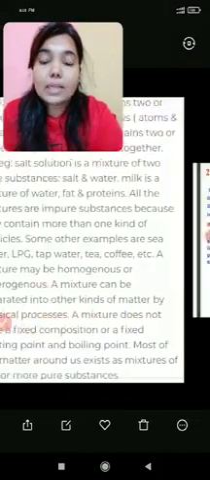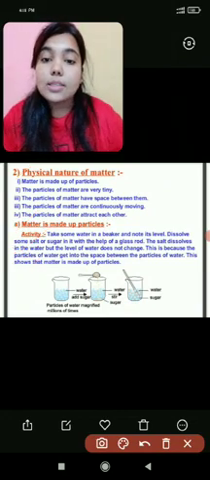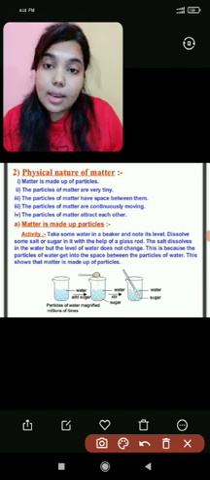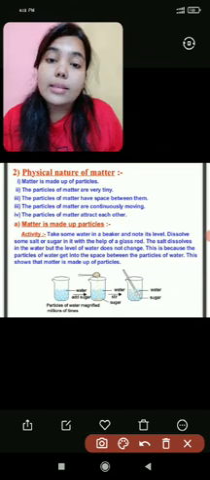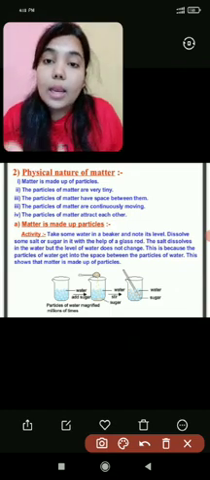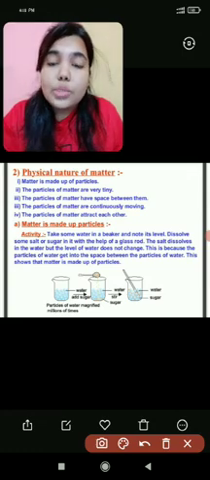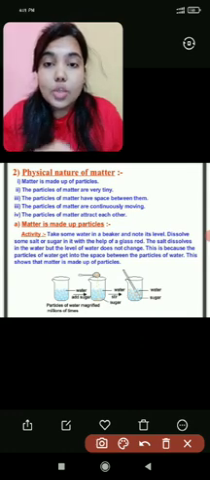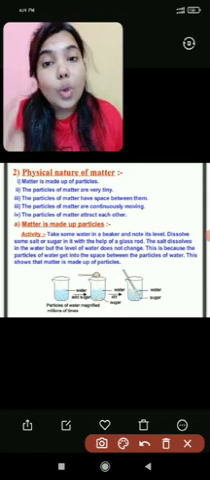In the first activity, as you can see in the picture, take some water in a beaker and note its level. Dissolve some salt or sugar in it and then stir it with a glass rod. So basically, in a beaker, we will add a spoon or two of sugar and then stir and mix it. After dissolution of the sugar, the level of the water will not change.